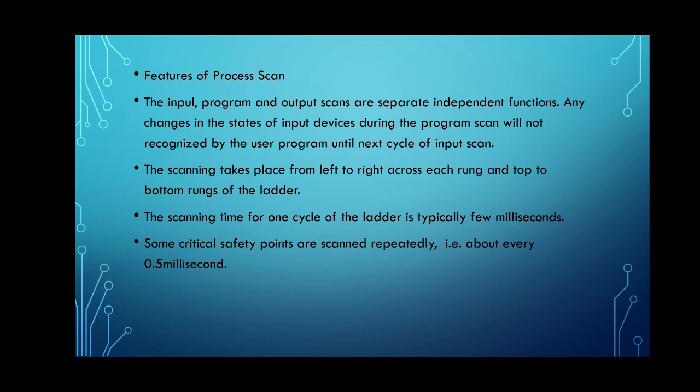The scanning time for one cycle of the ladder is typically a few milliseconds. Some critical safety points are scanned repeatedly, that is, every 0.5 milliseconds. So if critical safety points are to be scanned repeatedly, then the scanning time will be nearly 0.5 millisecond.